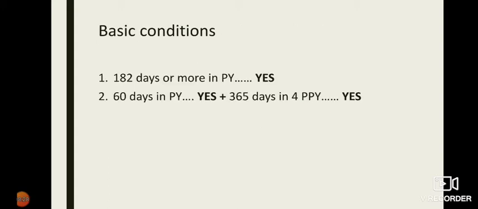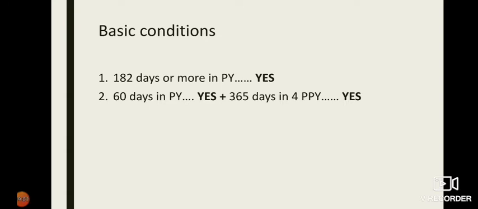When he has stayed in India for 365 days, let us check the basic conditions now. What does the first basic condition say? That he has been there in India for 182 days or more in the previous year. He was there in India for how many days? 365 days, which is more than 182 days. So the first basic condition is fulfilled. So I have written here, yes, first basic condition is fulfilled.